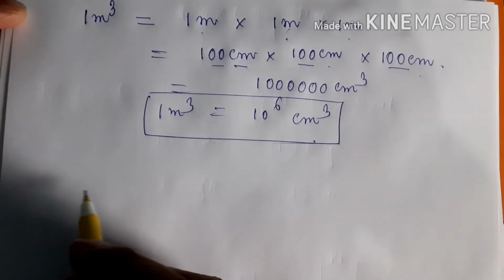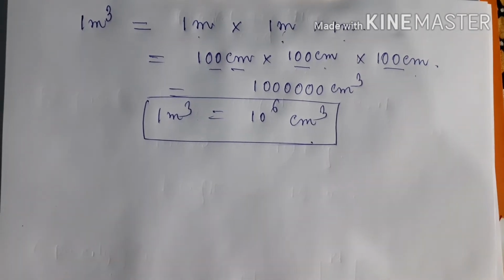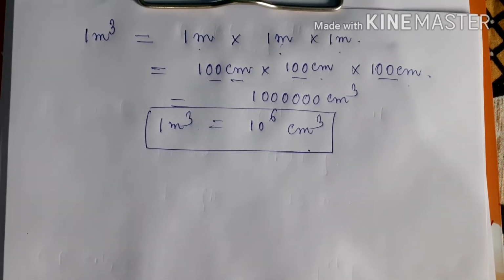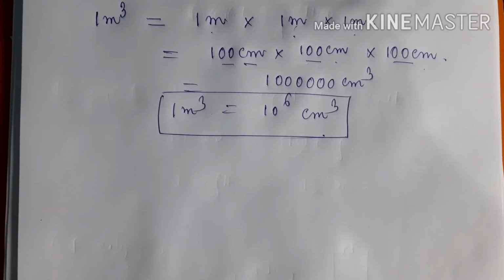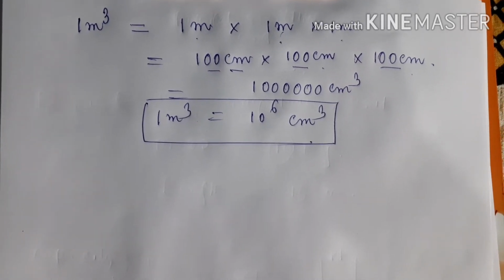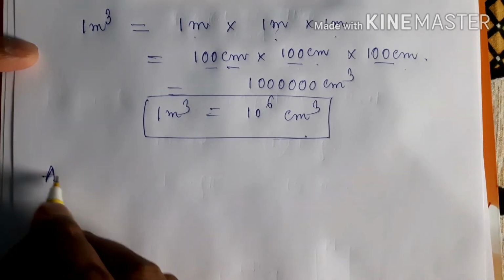In so many ways you can convert 1 meter cube into decimeter cube, 1 decimeter cube into centimeter cube, into millimeter cube. All these things are given in the book, so you can see from there. Next one is the area.